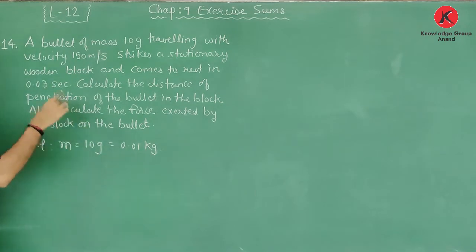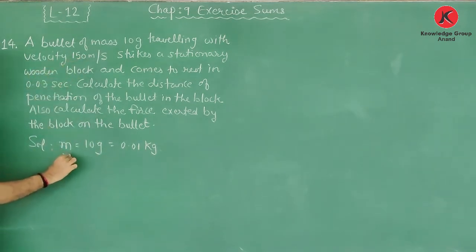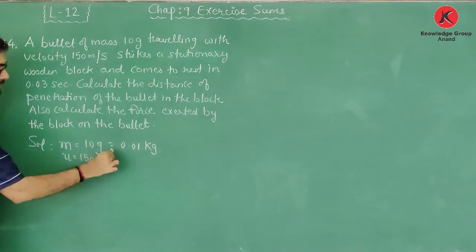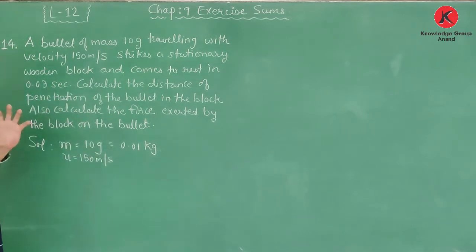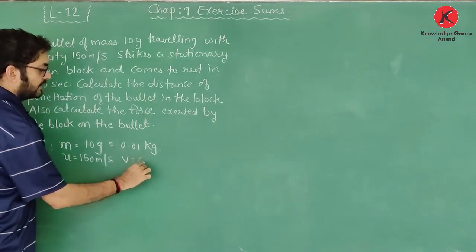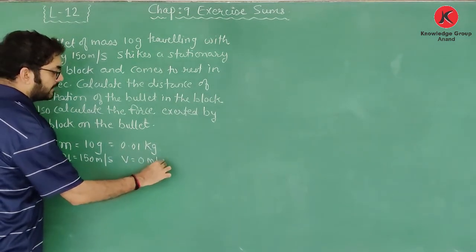Okay, with initial velocity, so value of u is 150 meter per second. Okay, now obviously final velocity v will be 0 meter per second. Why?